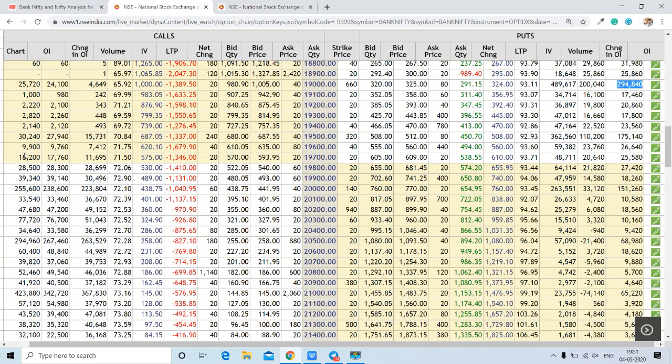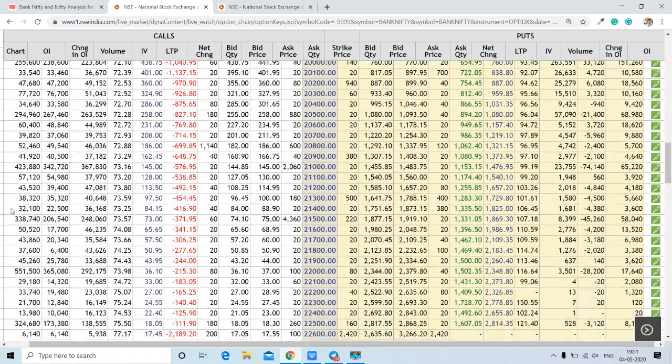So first of all, we will check out the highest call, and for that purpose we will go through this column, and find here around 5,51,000 contracts are added at 21,000 strike, followed by 22,000 strike, and here you can see 4,23,000 contracts are added at 21,000 strike.